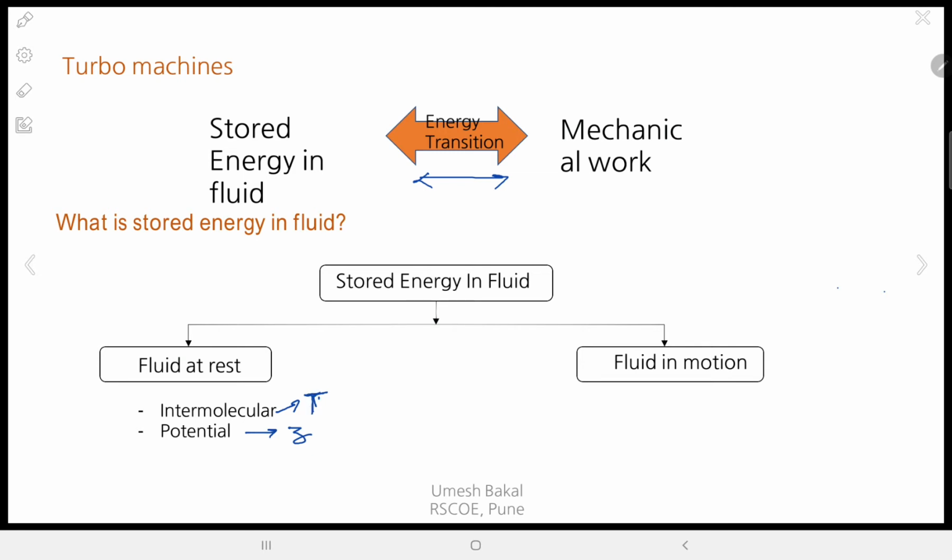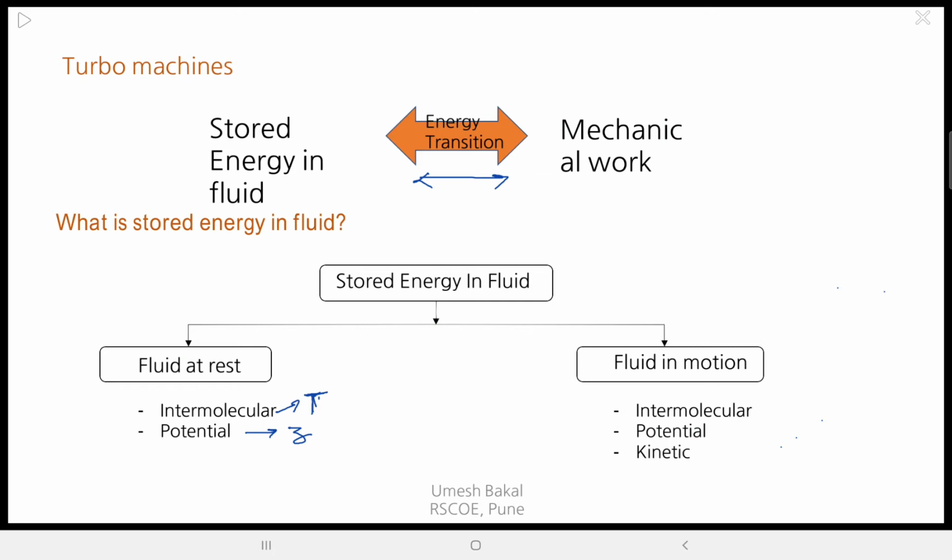Followed. So in the same way, when the fluid is in motion, what types of energies will a fluid possess? The fluid will have intermolecular energy, again because of temperature. Since either the fluid is at rest or in motion, it will definitely have some value of temperature, and that means it will have intermolecular energy. Then it will also have positional energy. Along with it, since the fluid is in motion, it will possess kinetic energy. Correct. So kinetic energy is one of the forms of energy a fluid stream will have.